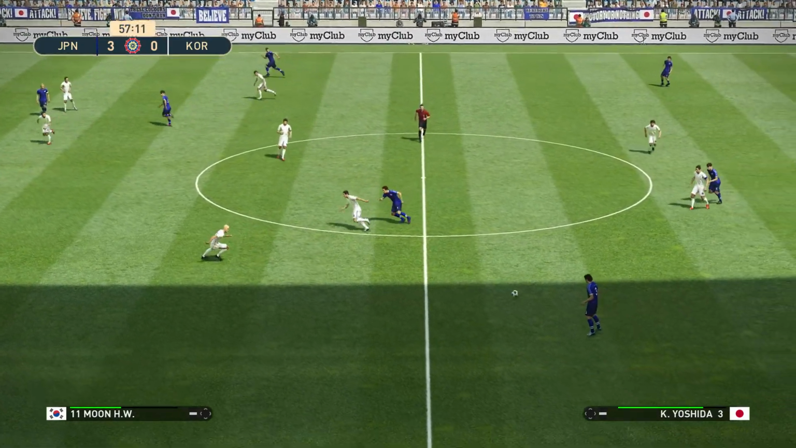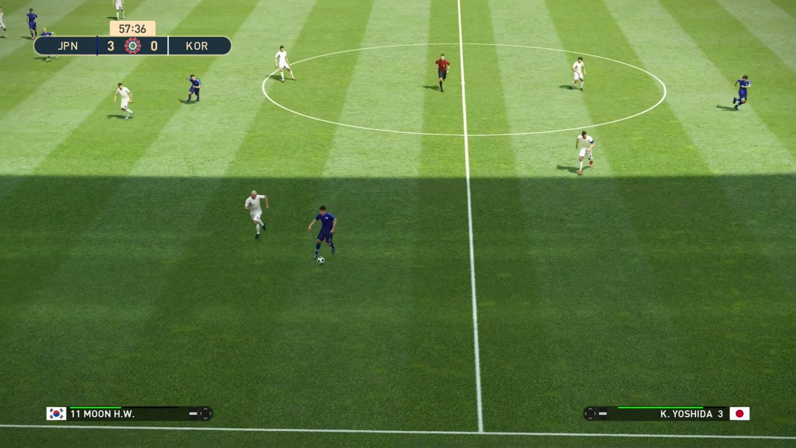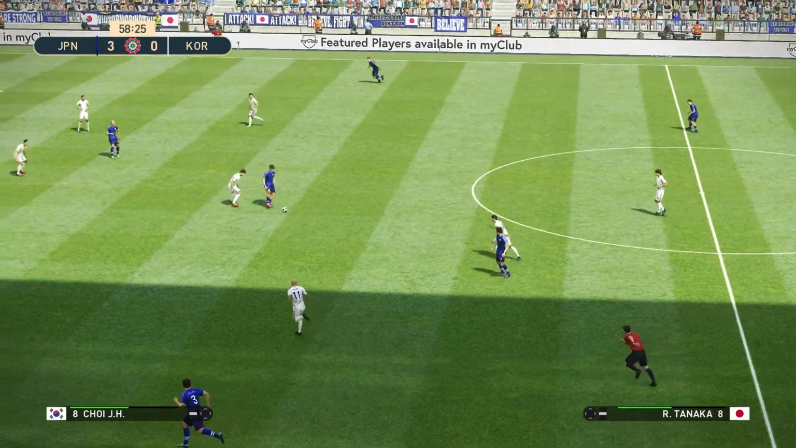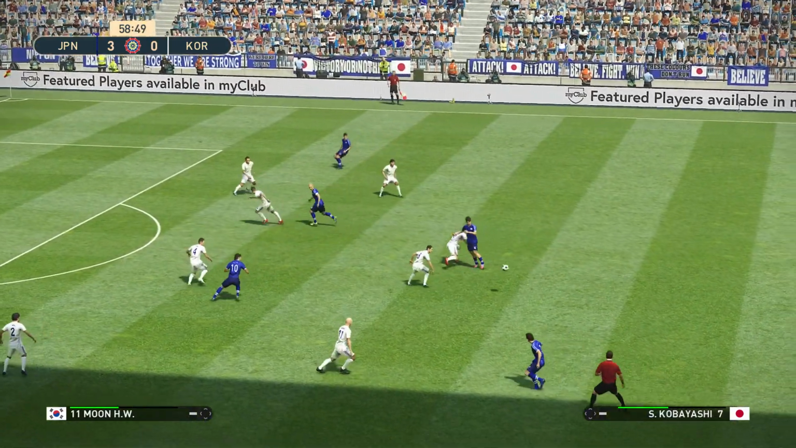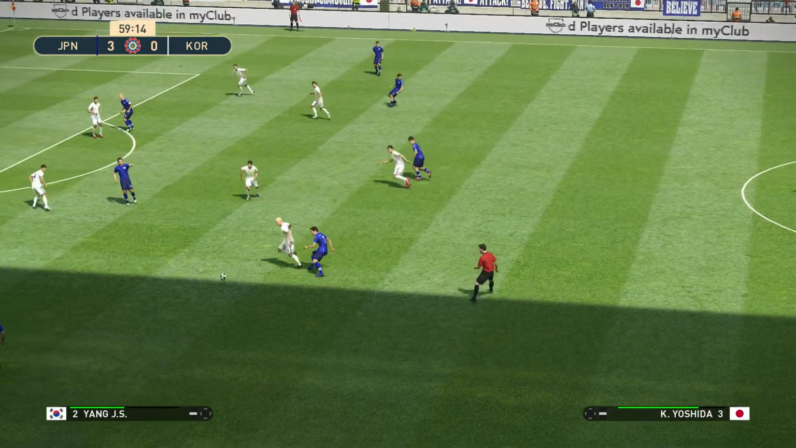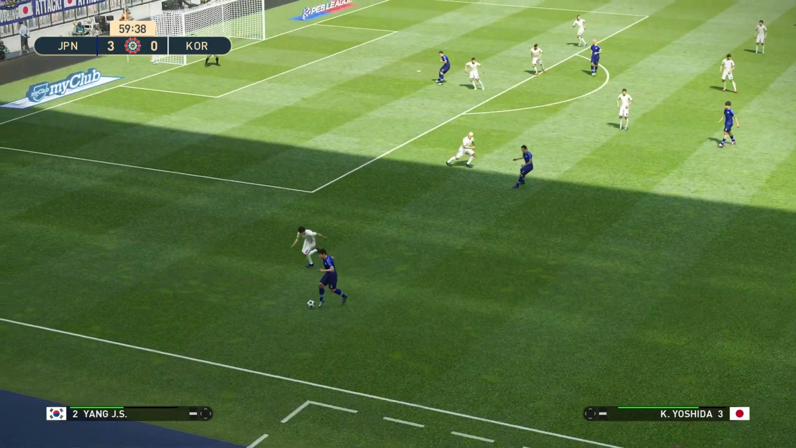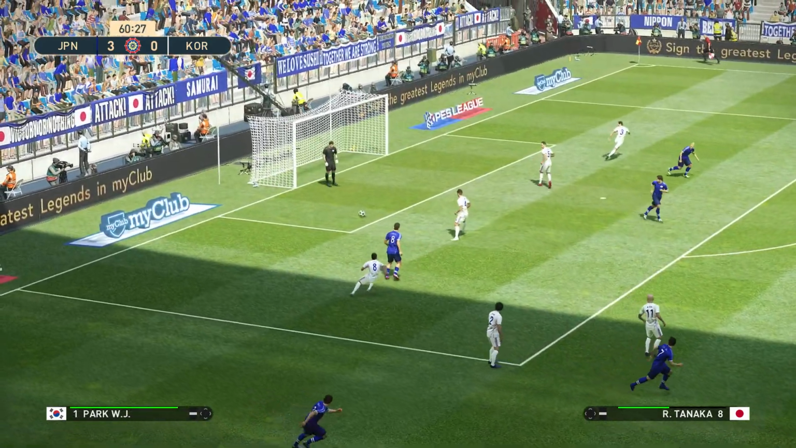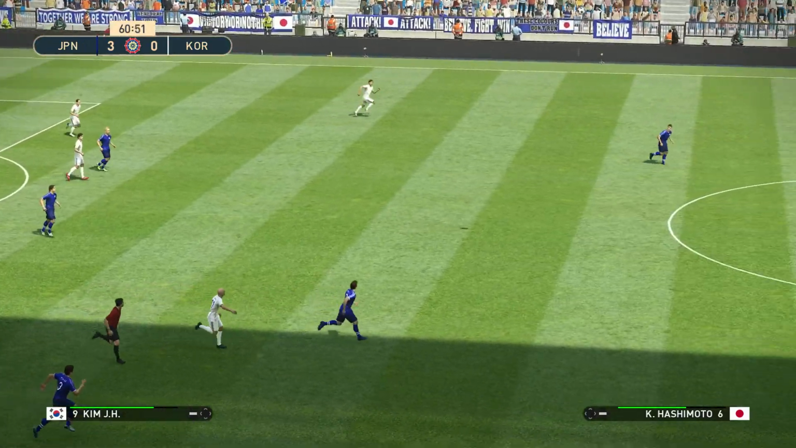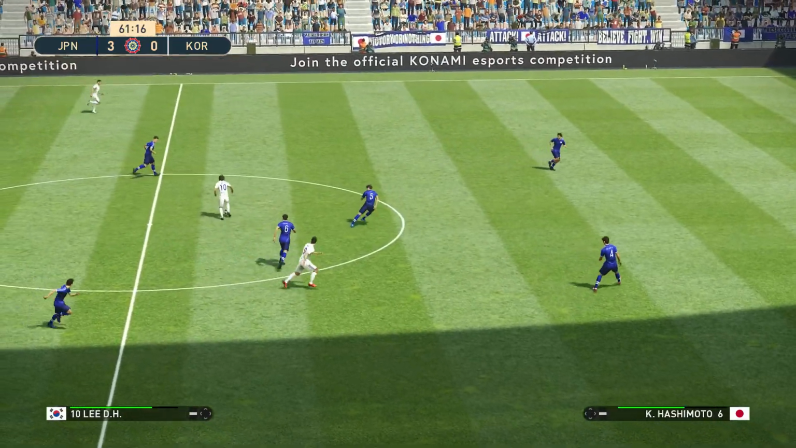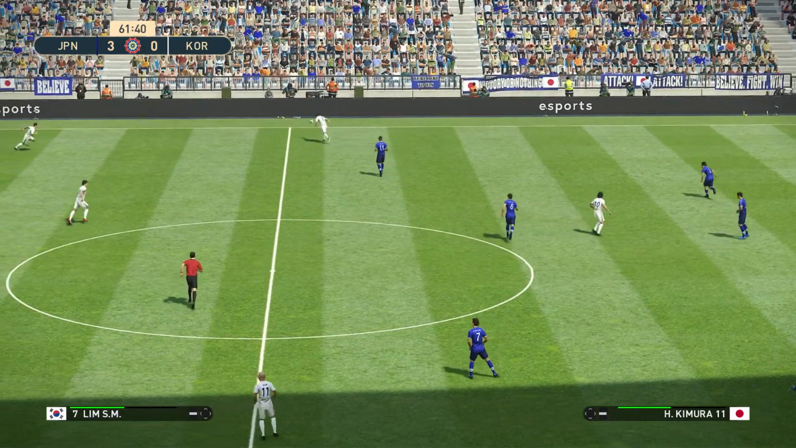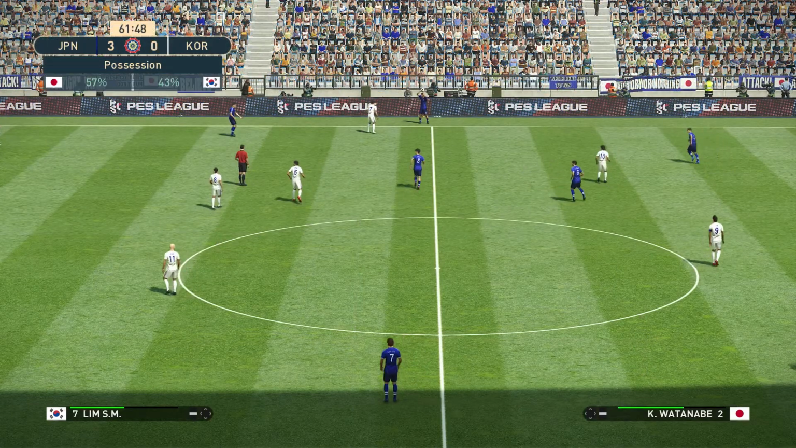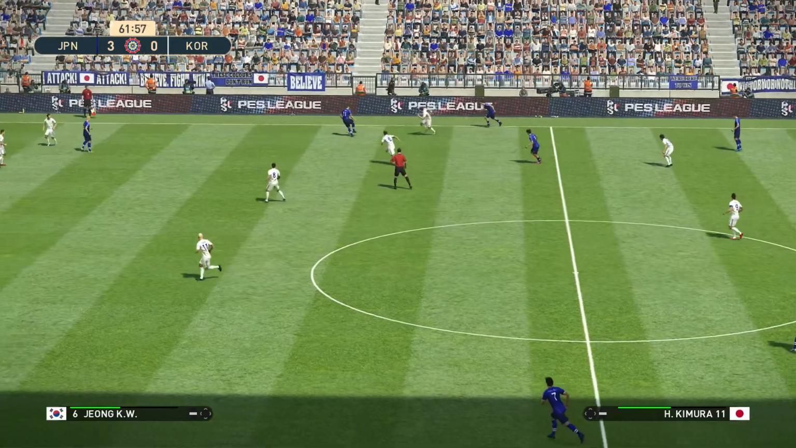And it's Japan once more with possession. Here's Yoshida. Kobayashi. Tanaka. Suzuki. Yoshida. It's Tanaka. He loses out. Here's Lee. Lim. Oh, it was a poor ball from Lee and Lim couldn't keep it in. Desperate performance from South Korea today.